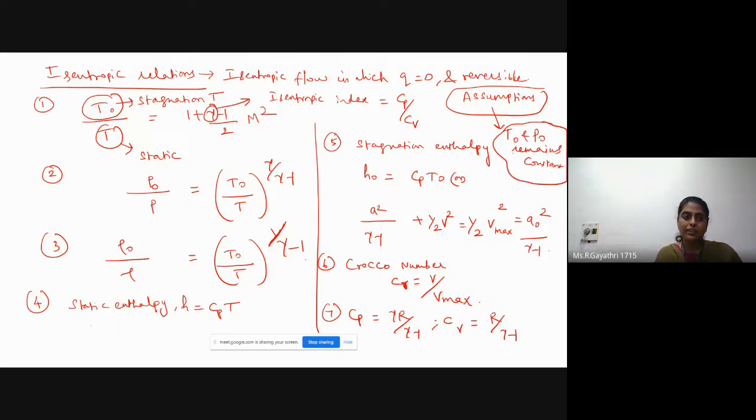We need to remember everything. Isentropic flow is one in which Q is equal to 0 and the flow is reversible. Reversible means there is no irreversible effect because of friction, thermal conduction, and mass diffusion.